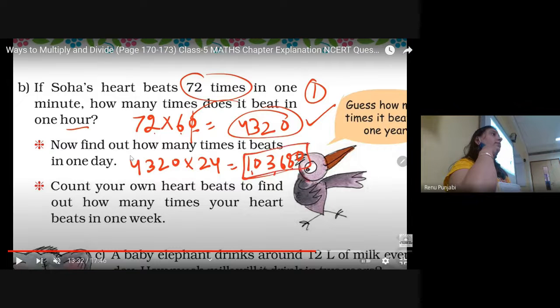Write the statement a little big and neat. Aryaman, any confusion? Because you're not doing, so how will the confusion come? We have to just do 72 multiplied by 60, because for 1 minute it's 72 and for 60 minutes it will be 4,320.